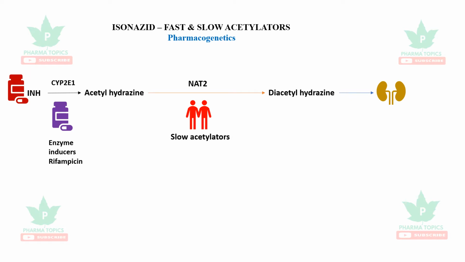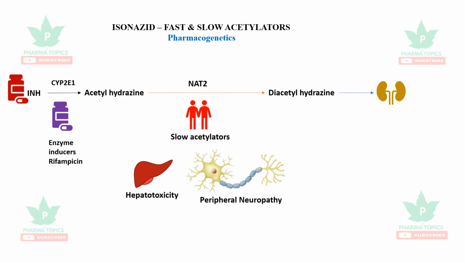There are two categories of populations. One is slow acetylators. In such patients, the formation of acetyl hydrazine is increased and acetylation is slow, which leads to buildup of acetyl hydrazine, causing hepatotoxicity, which is a very prominent adverse effect of isoniazid. The next is that it causes peripheral neuropathy by depletion of gamma aminobutyric acid. So it is always advisable to supplement isoniazid therapy with pyridoxine.